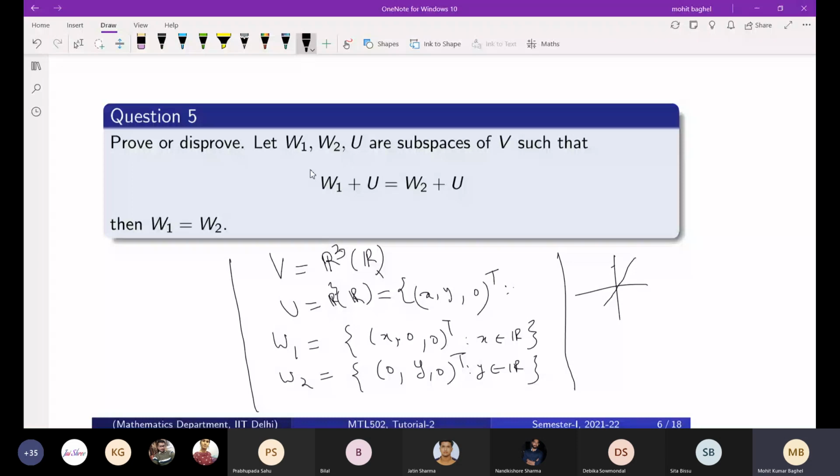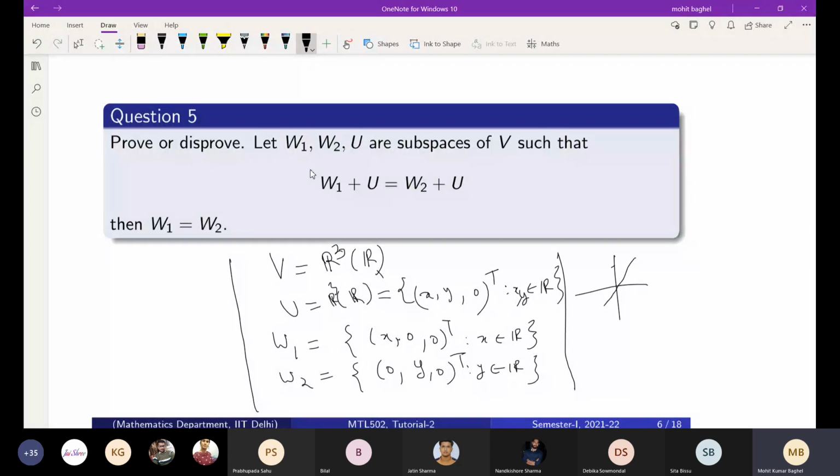So I am asking because you can construct it this way also. It is not always the case that you have to take U equal to V. You can construct more examples like this. Here you have told me that you can take U equal to (X, Y, 0), where X, Y belong to the real numbers, and you may check that this U is also a subspace of the vector space R3 over R, and W1 plus U equal to W2 plus U. You can verify this over the normal sum.